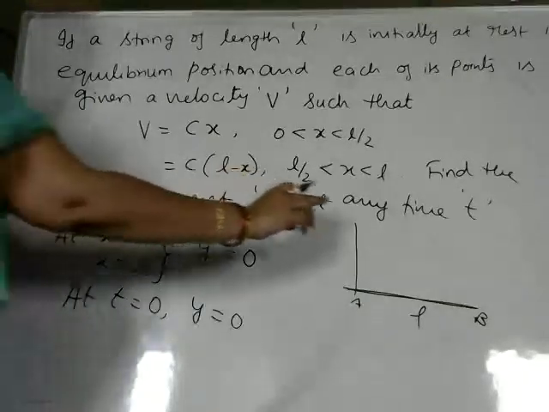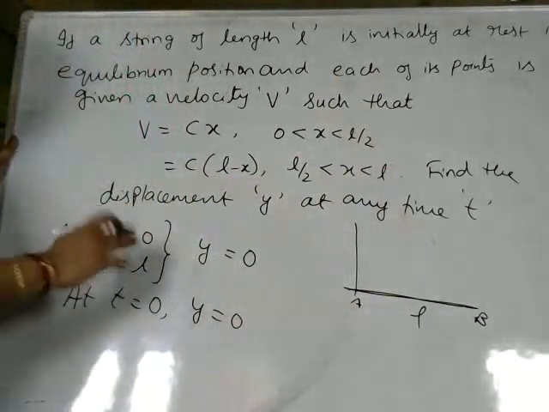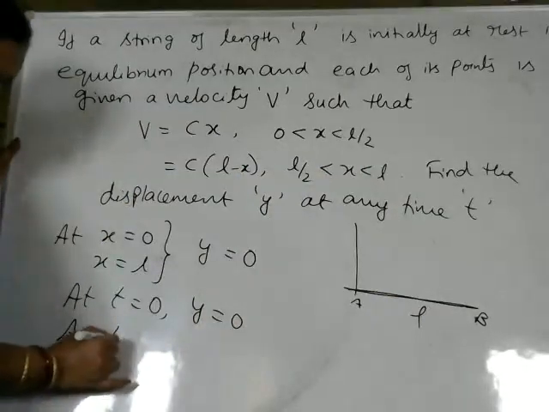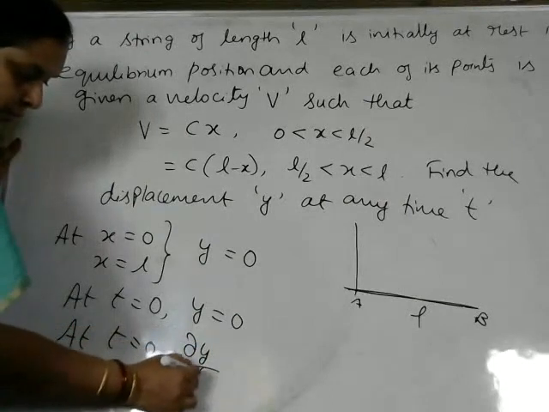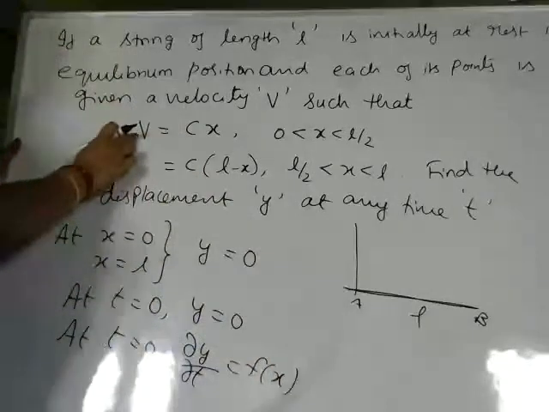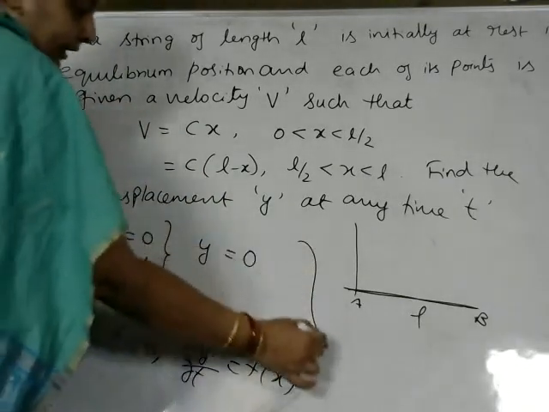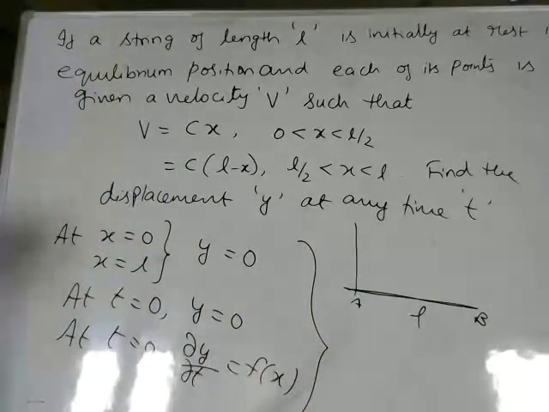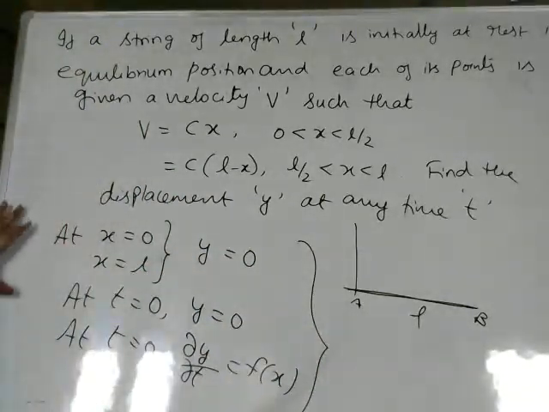Once it is plucked or vibrated, then only it will vibrate. Means at t is equal to 0, initially it is imposed some velocity. Dou y by dou t is equal to f of x given. This f of x is nothing but a function what is given over here. So from these 4 equations, we have to find out the constants what we have learned from the solution part. So you write down these 4 conditions, we'll start the problem now.